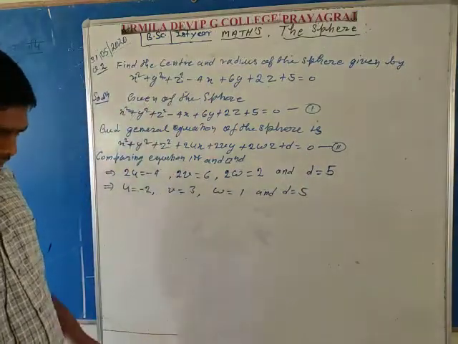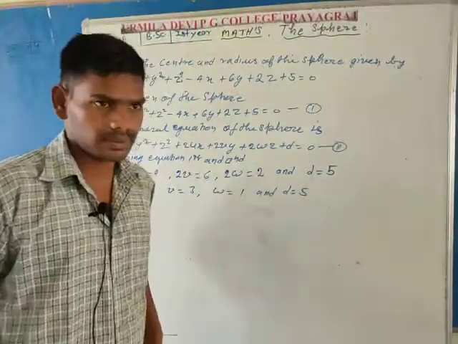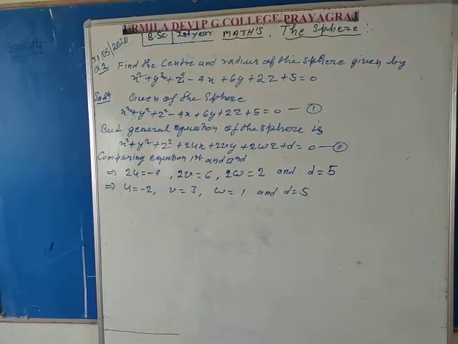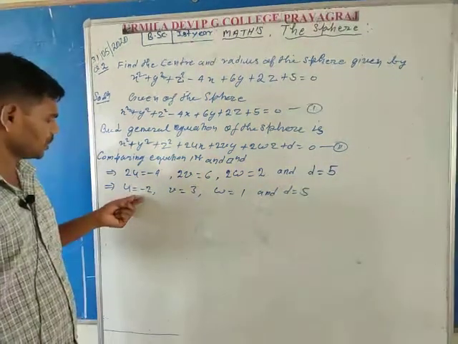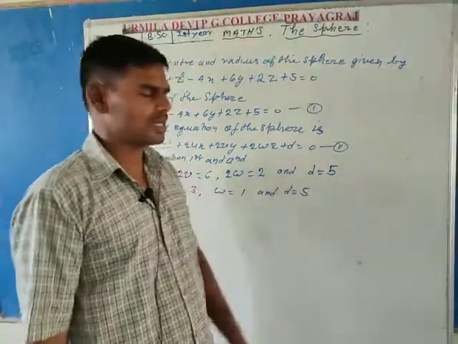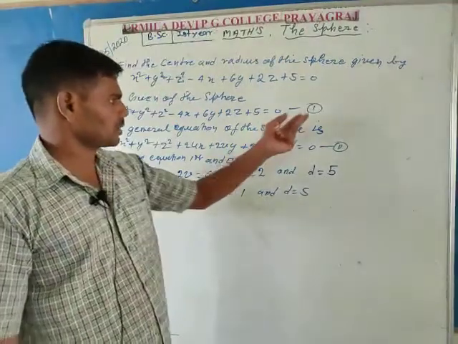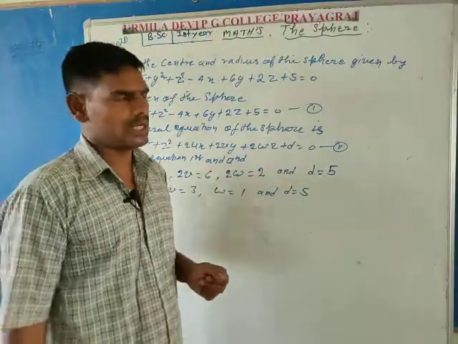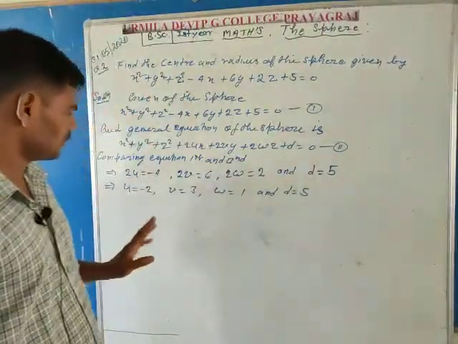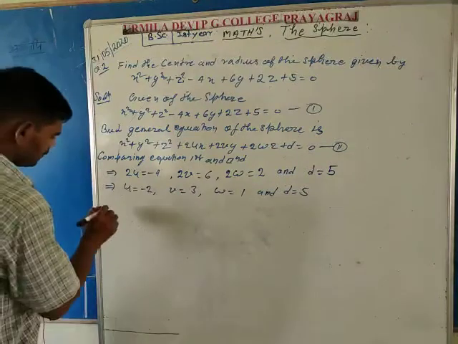So by the article, the values are u is equal to -2, v is equal to 3, w is equal to 1, and d is equal to 5. It is clear that after comparing, equation second is the general equation of the sphere, and equation first is the given sphere equation.